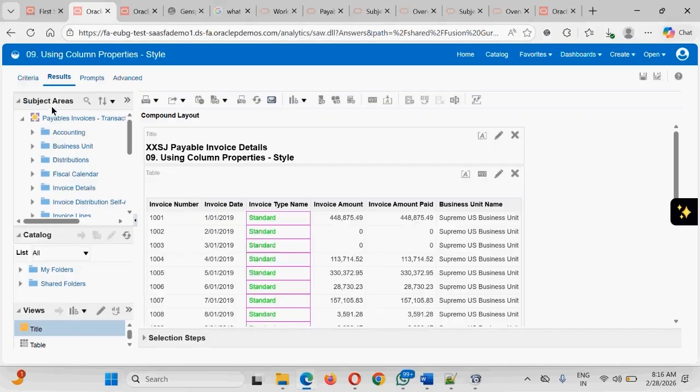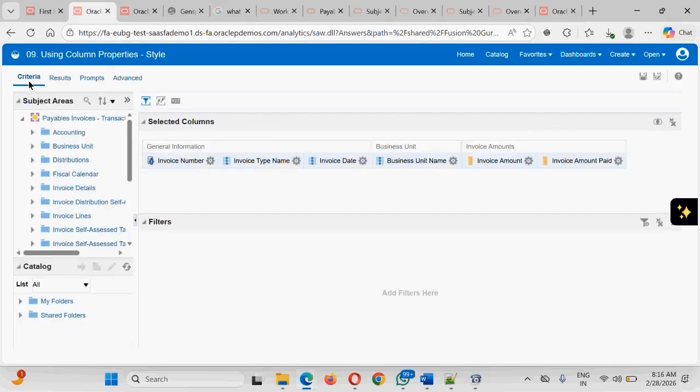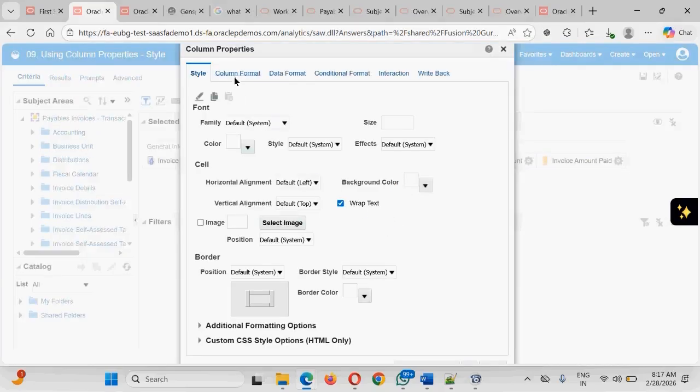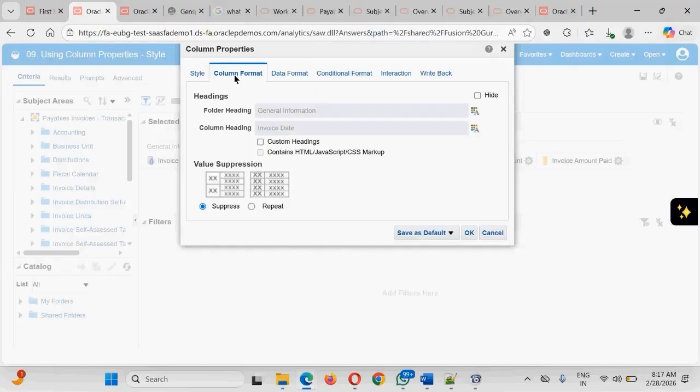Okay. Second thing is, guys, there are certain dates here. Dates have been displayed in DDMMYYYY format. In case you want to show the dates or the numbers in a different format, for the date and amount format there is a possibility. Going to the date, going to the column property, second thing is column format.